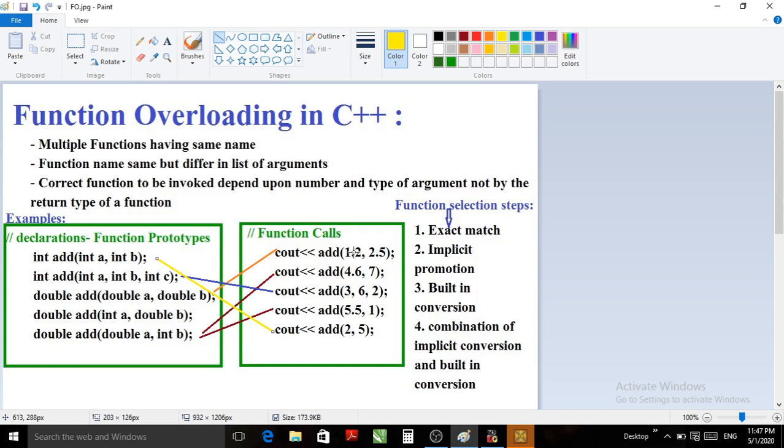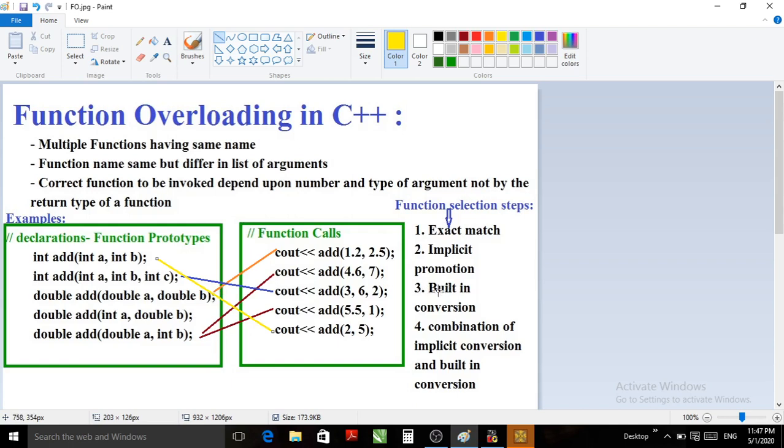These are floats. So implicit promotions are applied, and 1.2 is considered as double, 2.5 is considered as double, and for the match, add double, this third prototype is matched and it is invoked.